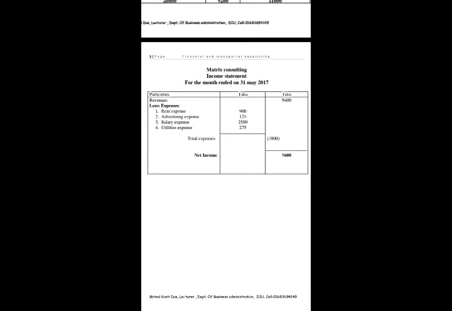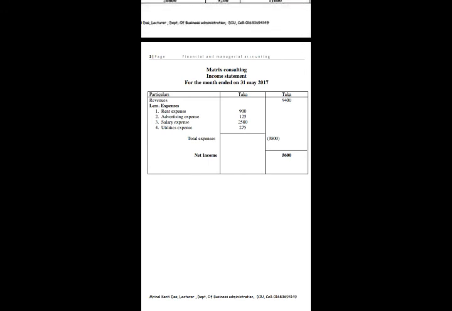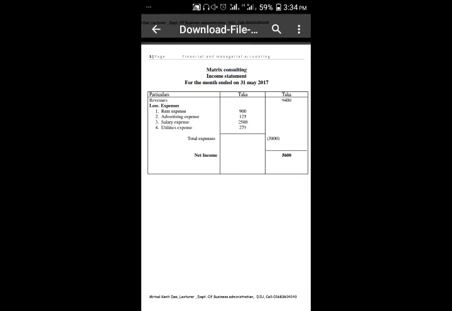The non-operating section discloses revenues and expenses from activities that are not directly tied to a company's regular operations. Here I am giving an example of an income statement, which is Matrix Consulting Company's income statement. In an income statement we should write the company name first, then the statement name, which is income statement, and then the date of the month ended.